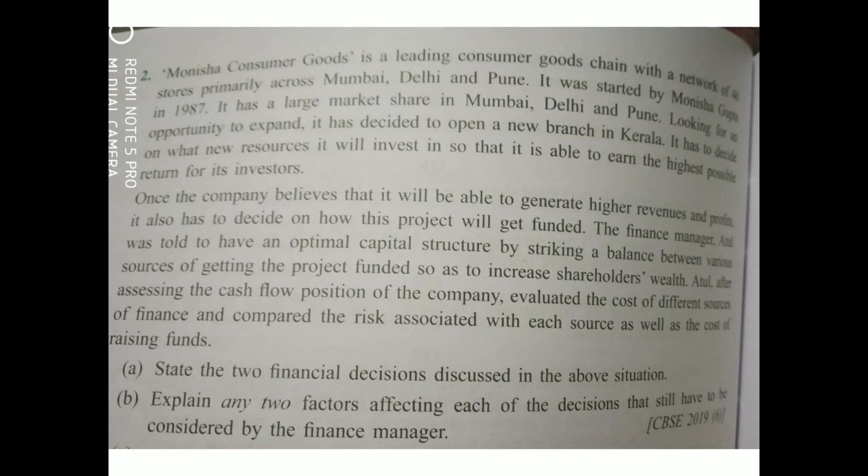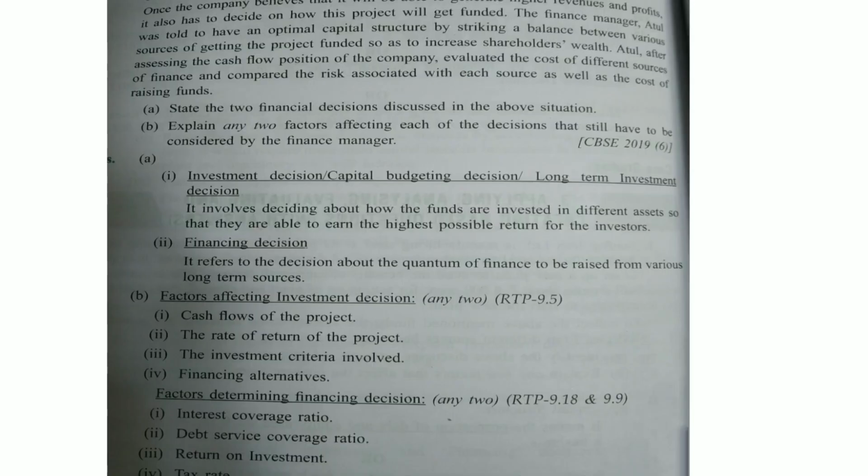So for 1.5 marks, we do not write anything in detail. We do not explain the factors that we are writing in investment decision and financing decision, because marks are only 1.5 and 1.5, making 3 total for the second question. So now I am showing you the slide of the answer. So this is the case plus the answer. In the first question A, investment decision with meaning. Second, financing decision with meaning.